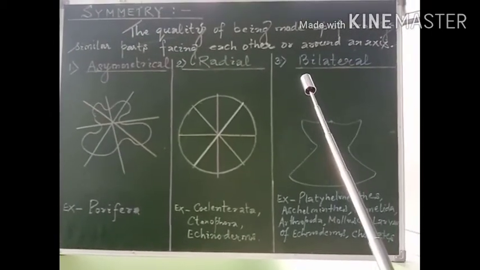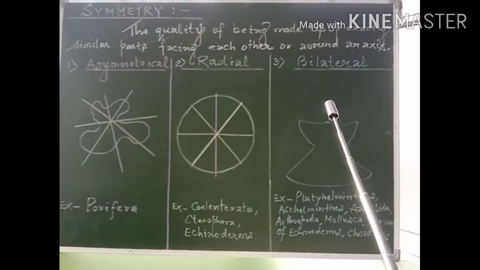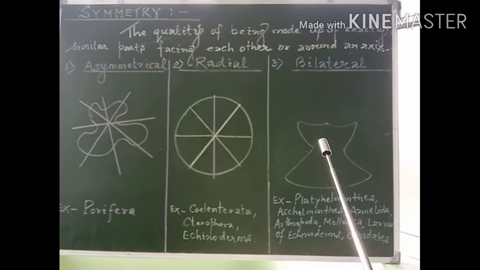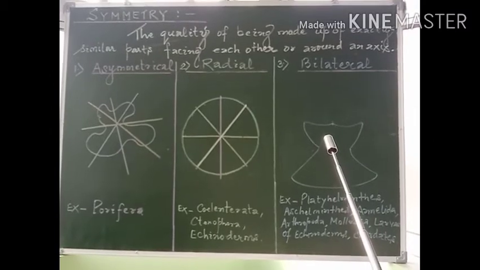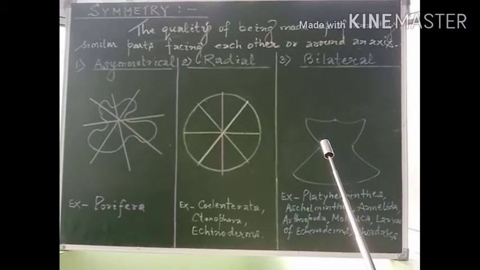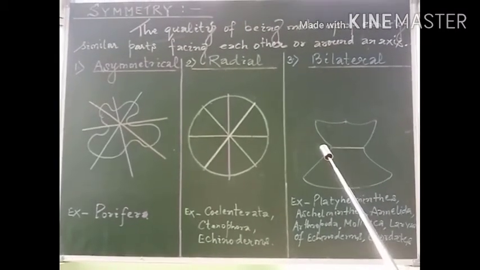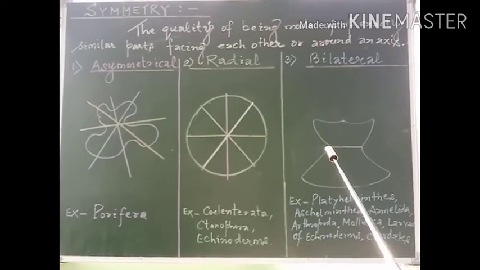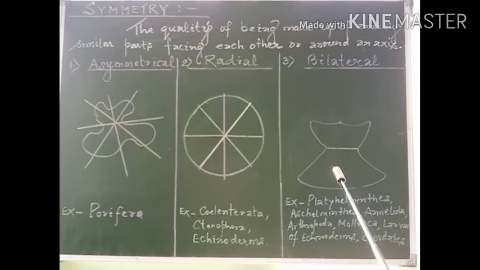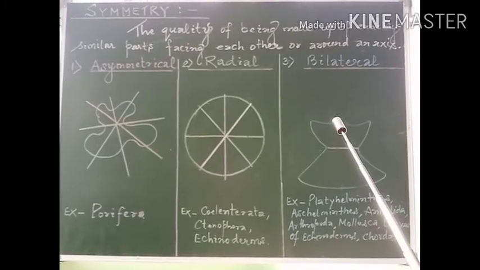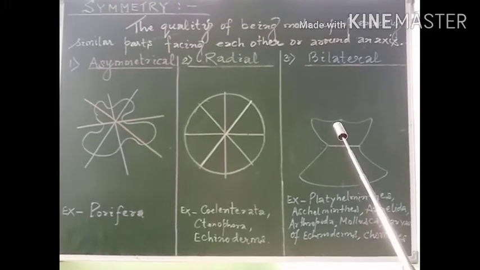Now, the third type of symmetry is bilateral symmetry, which means the animal can be divided into two equal halves when the line is passing through only one plane passing through the central axis. Suppose we try to divide through this plane, we may observe we can't divide the animal into two equal halves. In each and every condition, only through one plane can we divide the animal into two equal halves,